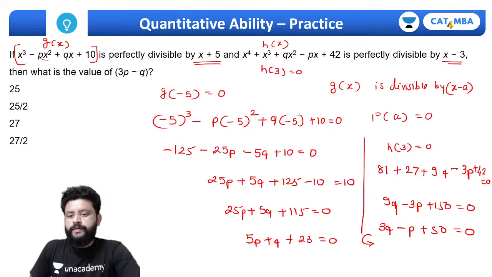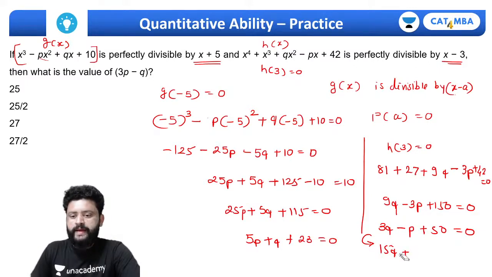Okay, 15q minus 5p plus 250 equals to 0.